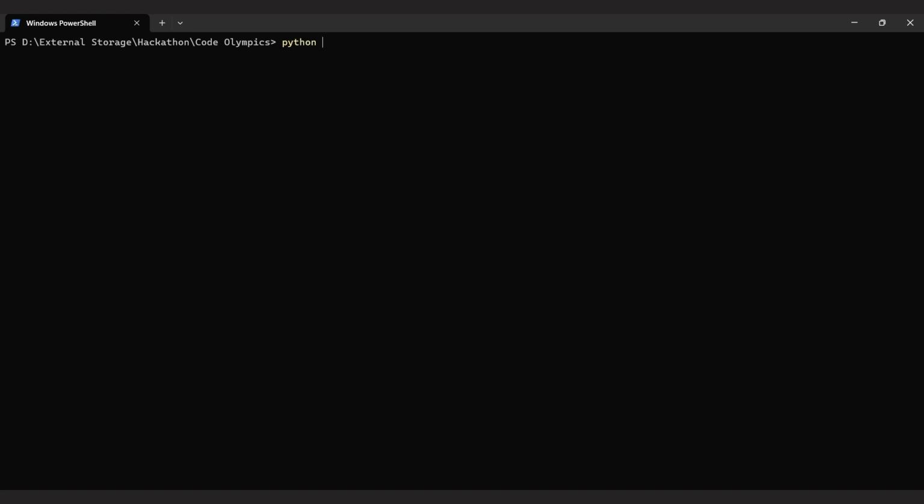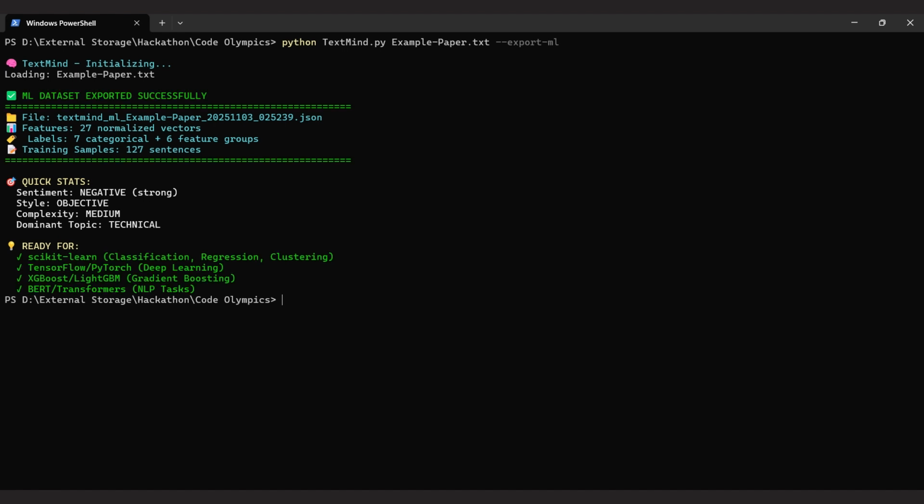And now, for the grand finale, let's export a machine learning-ready dataset. Incredible! TextMind has generated a production-ready ML dataset with 27 normalized feature vectors. It automatically classified this as negative sentiment with strong confidence, objective writing style, medium complexity, and technical content. And it's ready to be fed directly into scikit-learn, TensorFlow, PyTorch, XGBoost, or even BERT and transformer models.